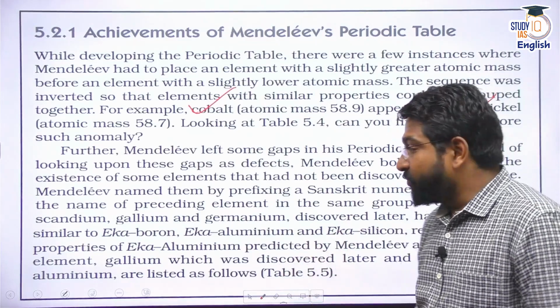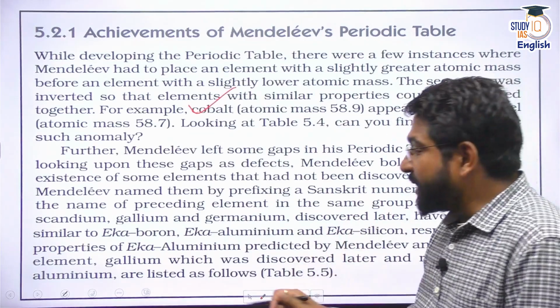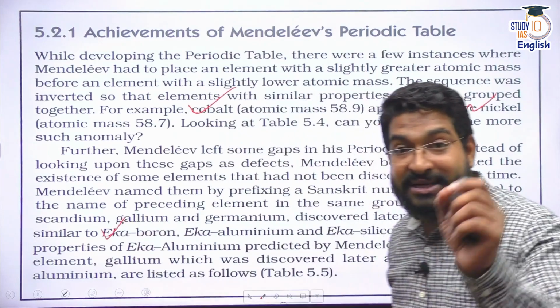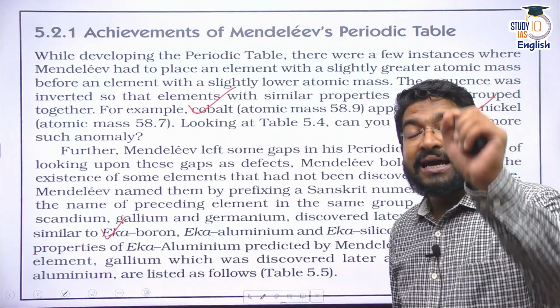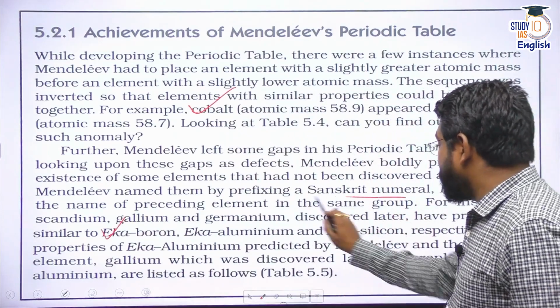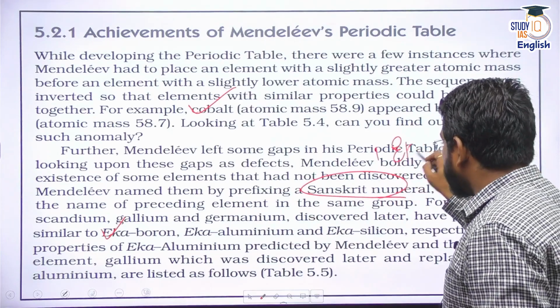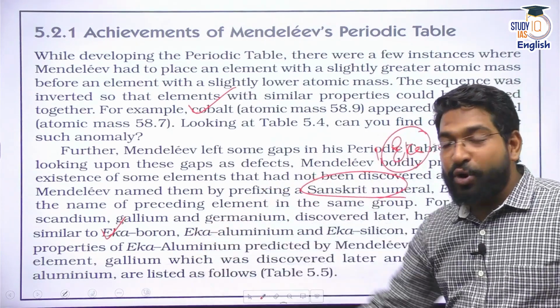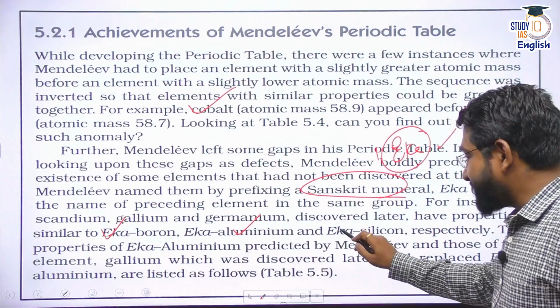What he said was, we will find some element called eka boron. This is the Sanskrit term. You do know the Sanskrit numerical for one is eka. So he named them eka boron, eka aluminum, eka silicon.